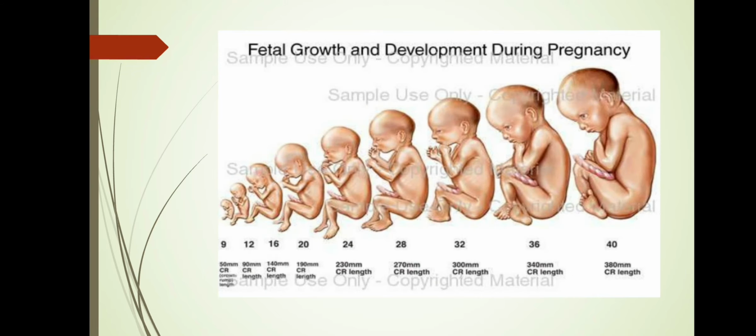So here, from the fetus, a complete baby has developed in 9 months in human beings. This period of the baby from the formation of the fetus is known as the gestation period. And after the gestation period, after the fetal growth and development, the mother gives birth to the child.